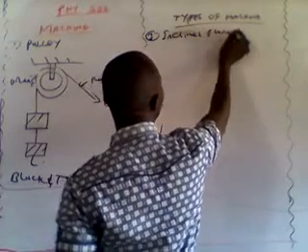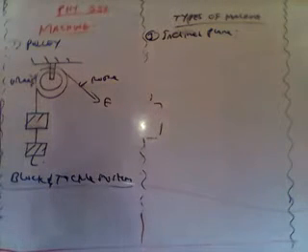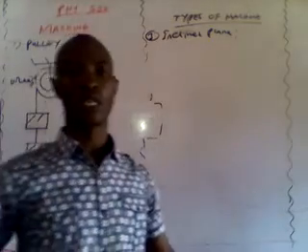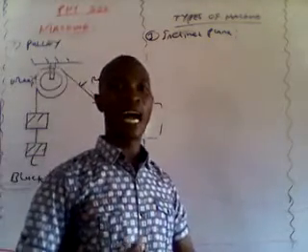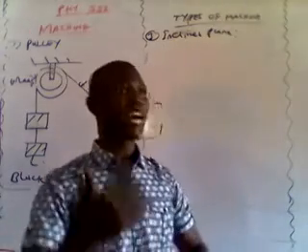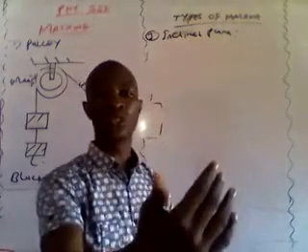Inclined plane. An inclined plane is just typically using a certain plank. And you know the meaning of plank? A very long rod which we can easily allow to lean on a certain height, and it can be used to raise loads onto a certain height.